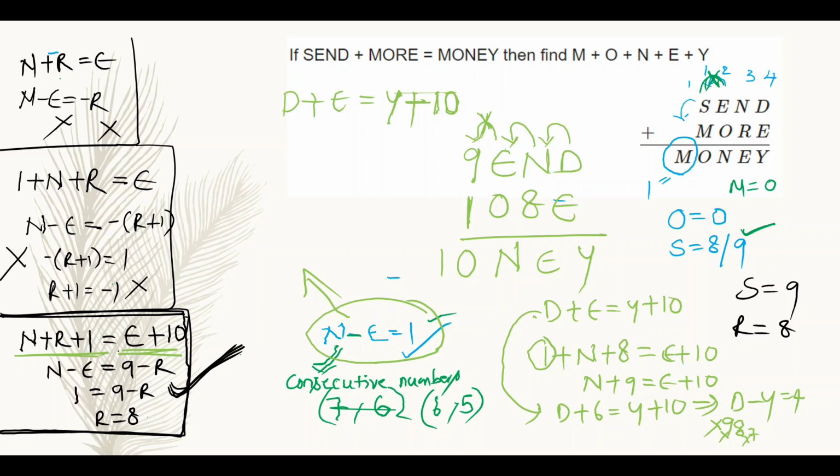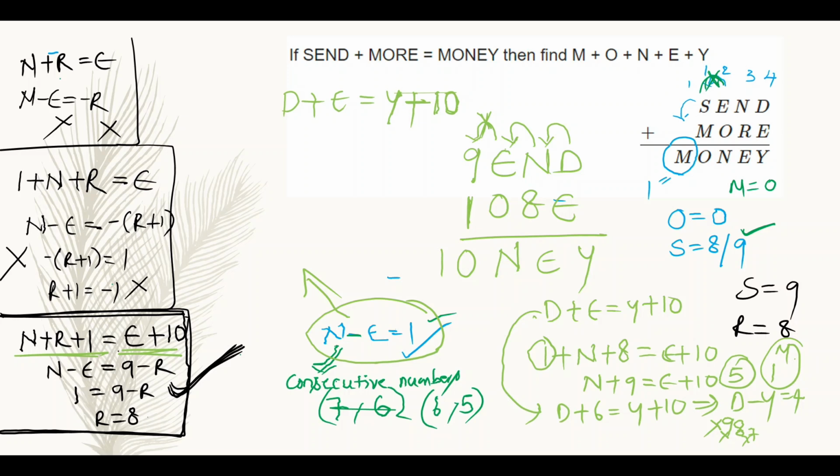I can write 5 here. If I write 5 here, y must be 1. But here the m value is 1, right? So y should not be 1. So here everything is not possible. So I am getting y value as 1, but here I already assigned 1 to m.